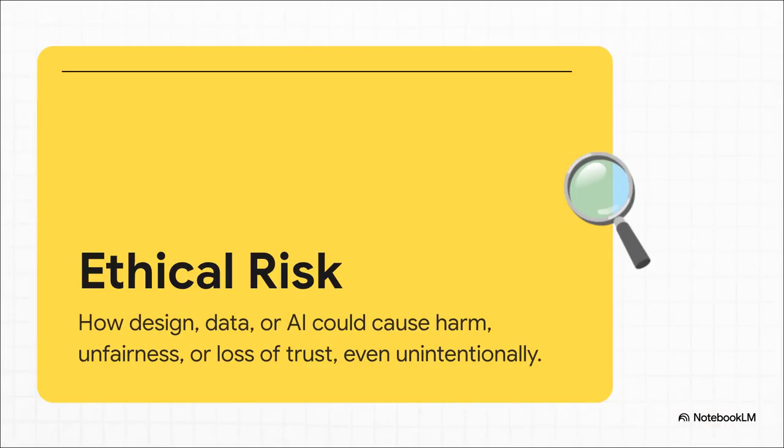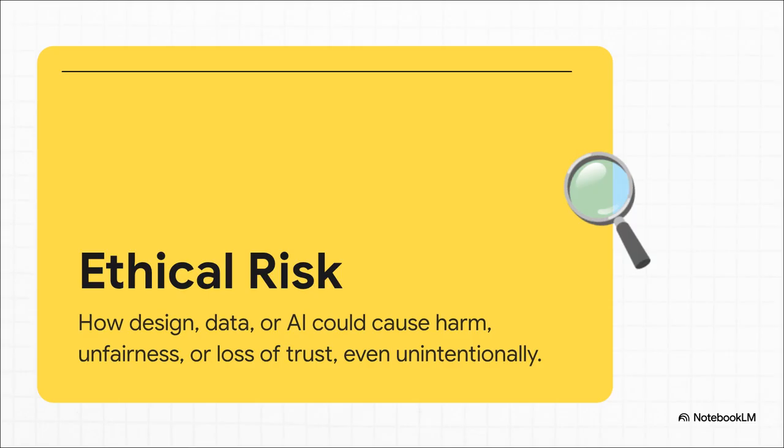Before we can fix anything, we've got to define the stakes. To ground this in reality, we'll use a rural broadband access tool as our case study. This is an AI project designed to help residents find internet providers. So what exactly is ethical risk? Well, it's any way your prototype's design, its underlying data, or its use of AI could cause harm, unfairness, or a loss of trust.